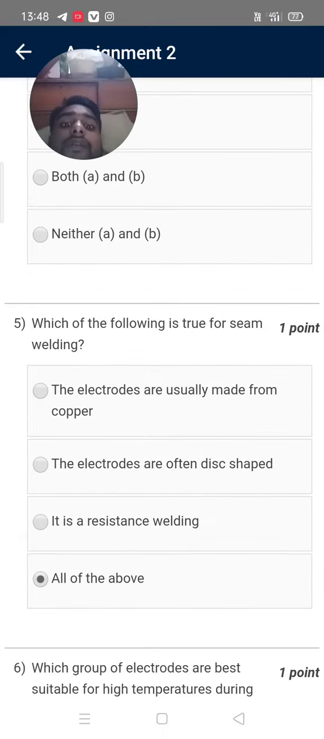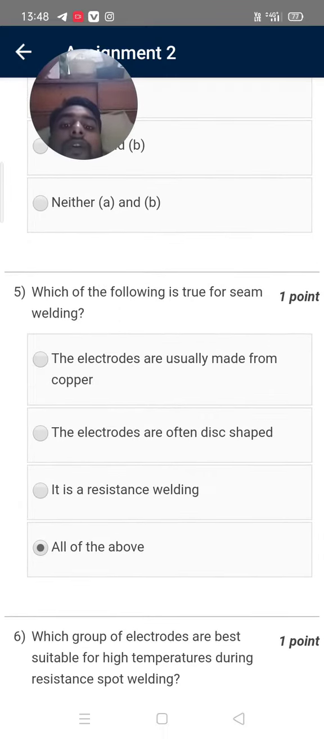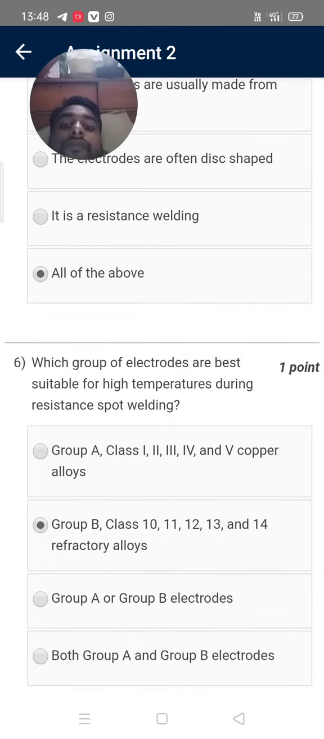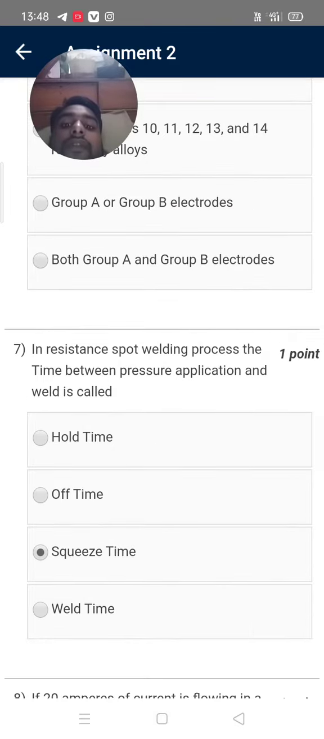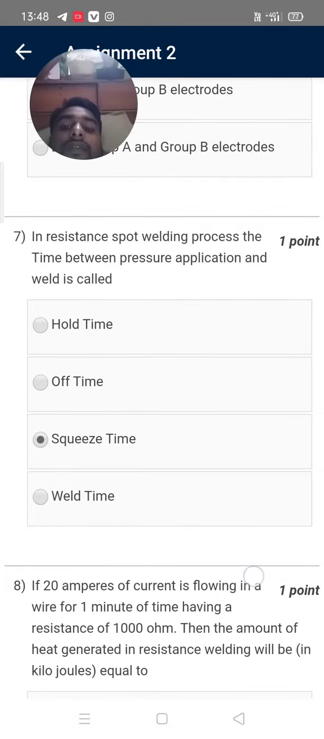Which of the following is true for seam welding? All of the above are correct. Which group of electrodes are used with high temperature? Group B is correct. In the resistance spot welding process, the time between press and application. Option C is correct.